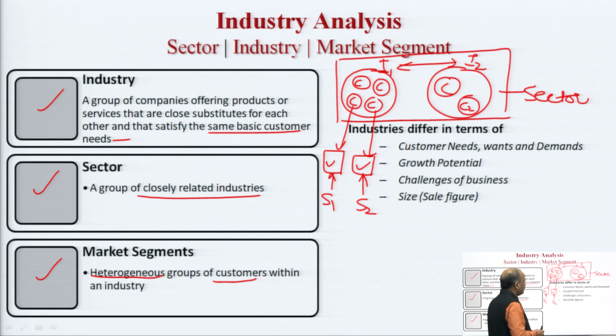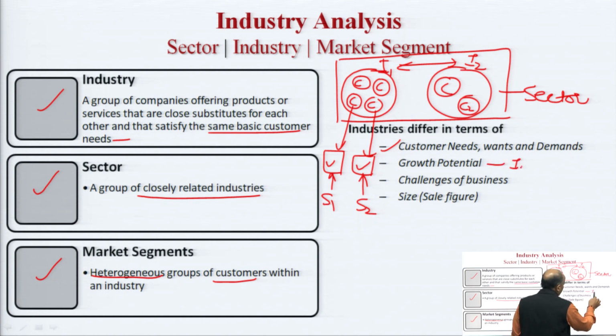Now, every industry differs from each other in these 4-5 terms. For example, the customer need, want and demand for a particular industry will be different from the others. Similarly, the growth potential which exists in industry 1 may not be equal in industry 2.